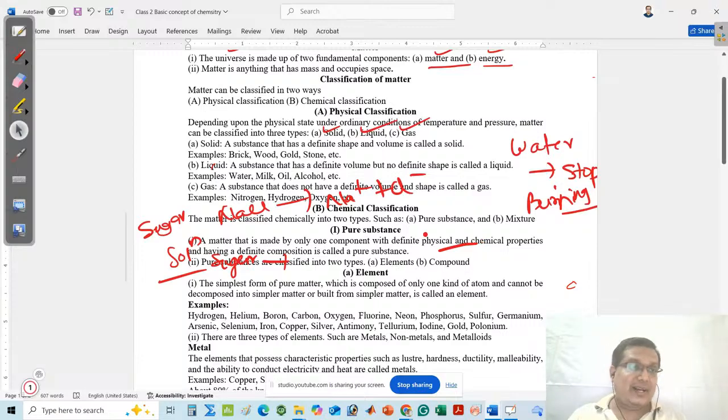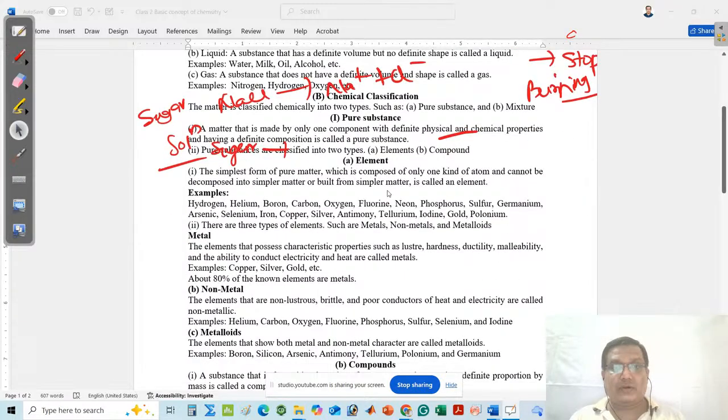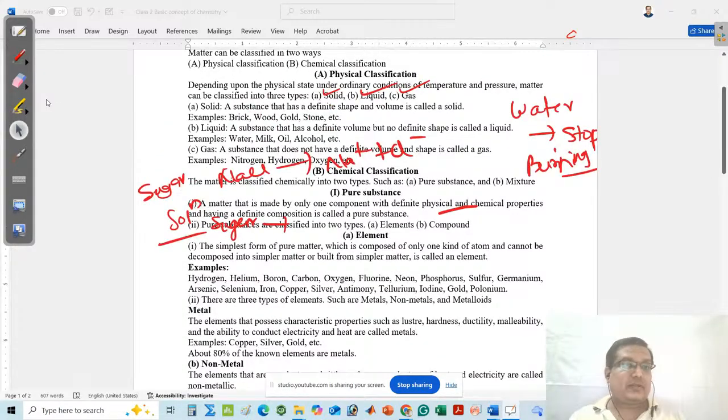Similarly, I will explain another term, that is composition. Suppose I think about water. What is the composition of water? Water is made by two things. Suppose I take a water molecule.